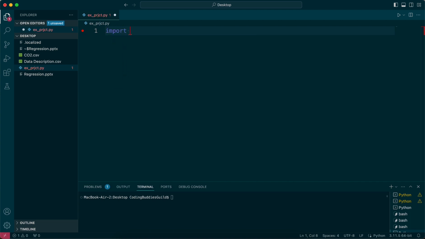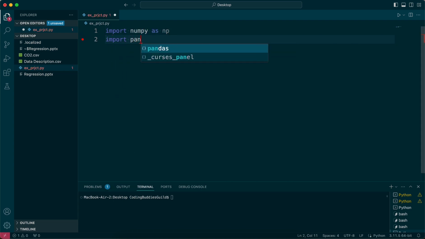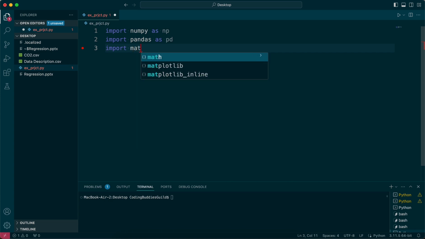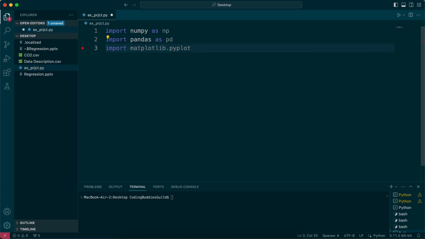So let's just import them. Import numpy as np. Import pandas as pd. And import matplotlib.pyplot as plt, right? And the data set that I used is from the Kaggle website. I can put a link in the description and I have it open here.